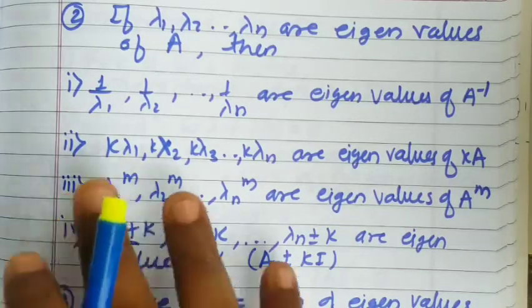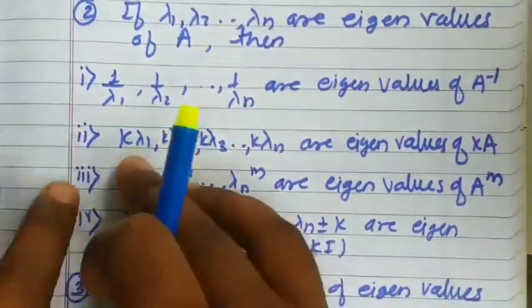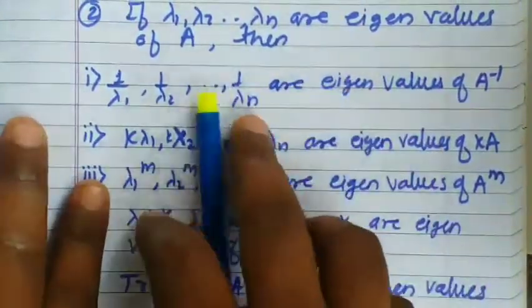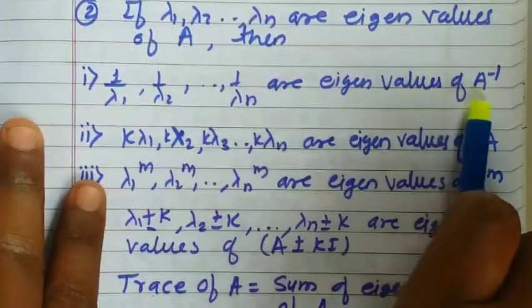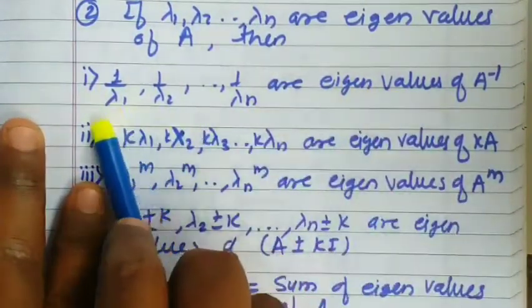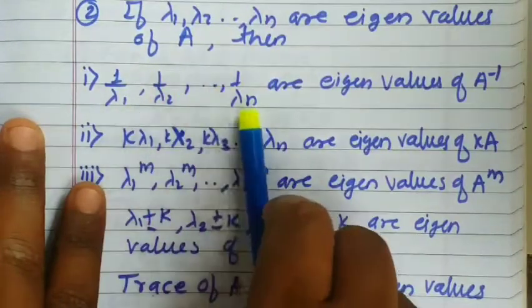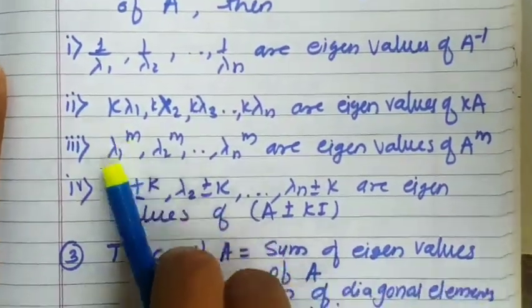This applies only to a matrix whose inverse exists. For such matrices, we can determine the eigenvalues by taking the reciprocal of all the eigenvalues.